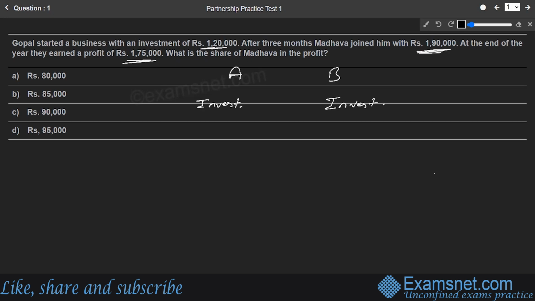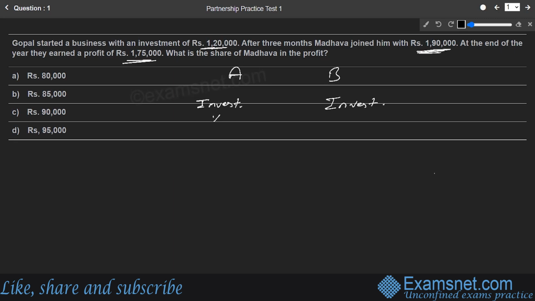Maybe they can keep their investment in the business for the whole tenure of the business, let's say 1 year, 2 years, 3 years, or 20 years, whatsoever it is. By the term tenure, we can understand that after each tenure, a profit comes. As soon as you get the first profit, that profit has to be distributed between A and B in a certain ratio. That ratio should be ethical. On what parameters should the profit be distributed between A and B? The first is investment.